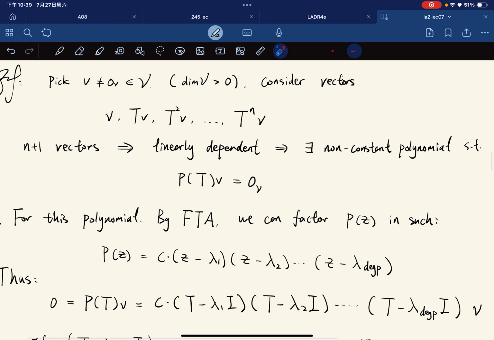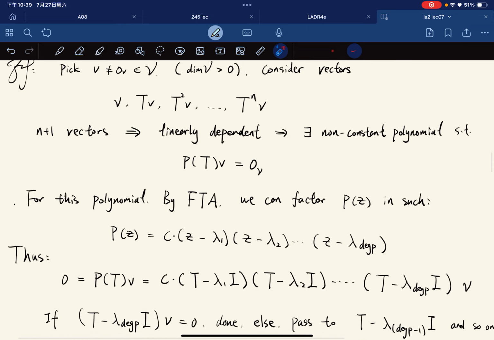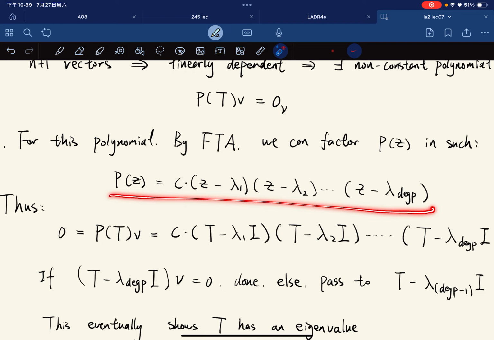It's a non-constant polynomial, and p(T) is non-constant because v is non-zero, right? And for this polynomial, we apply the fundamental theorem of algebra. So we can factor it totally into something that looks like this.